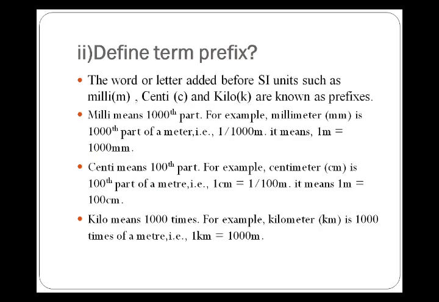Define the term prefix. The word or letter added before an SI unit, such as milli, centi, kilo, is known as a prefix. If you travel from Lahore to Karachi and you say it's 1200 kilometers away from Lahore, we know that the unit of length is meter. So what is kilo? Kilo is the letter added before your SI unit. This is a prefix. Milli, centi and kilo are also used. We already discussed this in detail in a previous lecture.